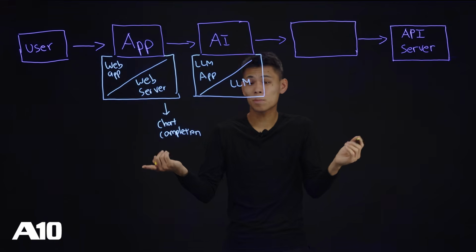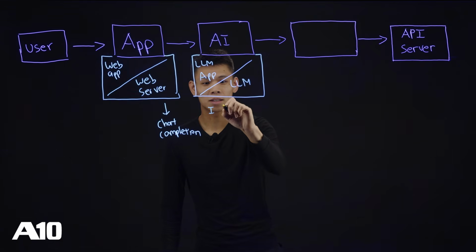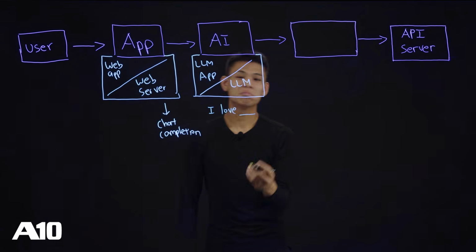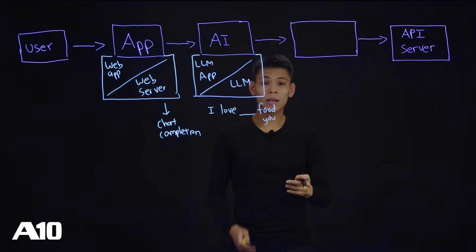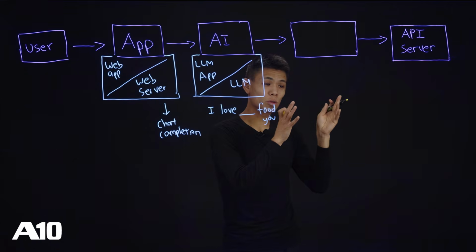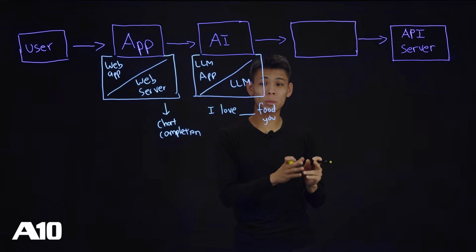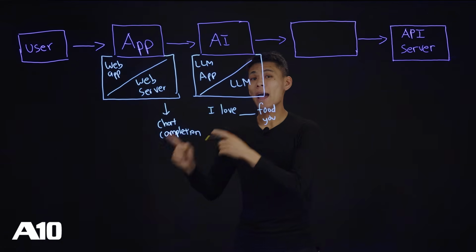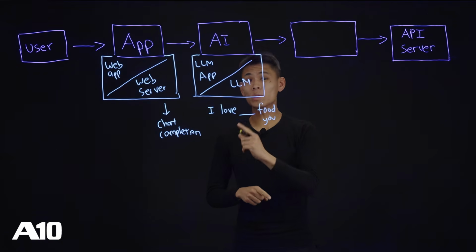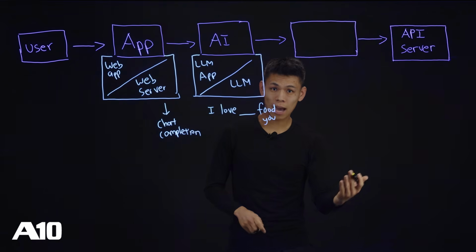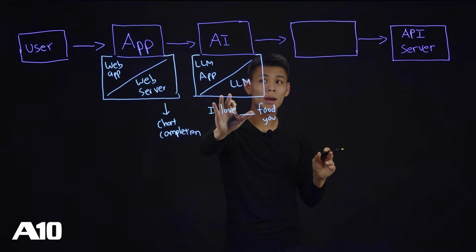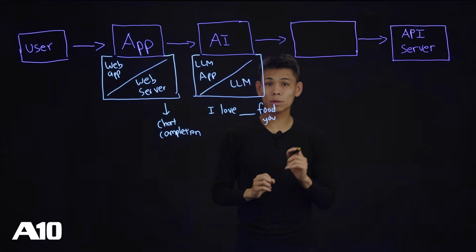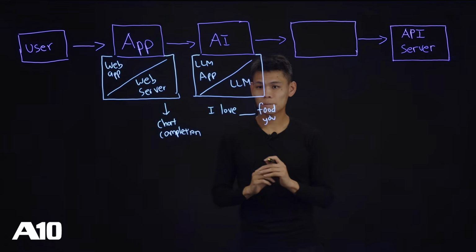A very easy example I like to give is if I write the sentence, I love blank, an LLM could spit out the word food or you or something else. An LLM is a brain that has gone through education, and the education comes from training data. An LLM app is a student that is using that brain to perform various tasks. And an LLM app can do different things with the same LLM depending on what type of app level data it has going on for it.